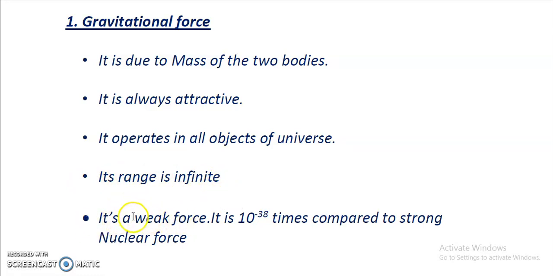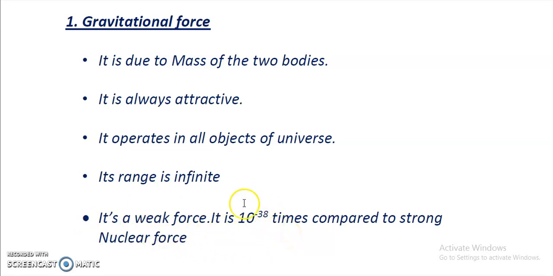Next is, it's a weak force. It is 10 to the power minus 38 times compared to strong nuclear force. Strong nuclear force is another fundamental force. We will study it further, but here the meaning of this statement is that the gravitational force is a very weak force.